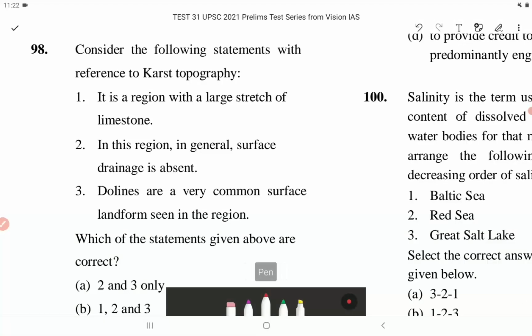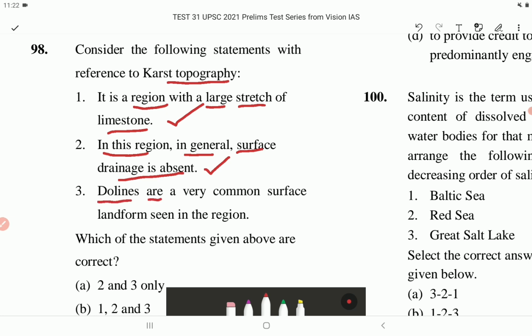Consider the following statements with reference to karst topography. Statement 1. It is a region with a large stretch of limestone. This is correct. Statement 2. In this region, in general, surface drainage is absent. This is also correct. Statement 3.